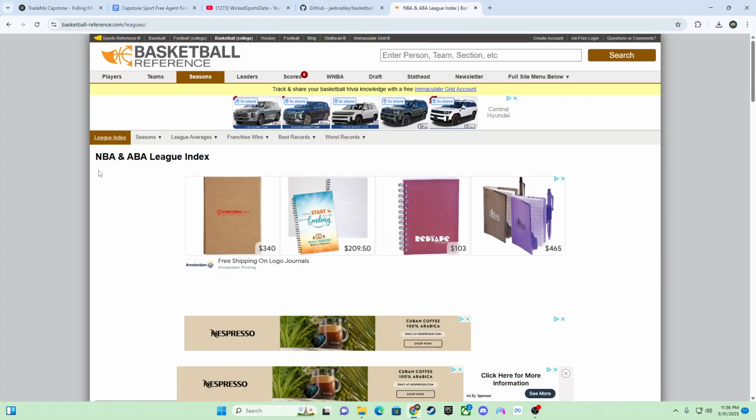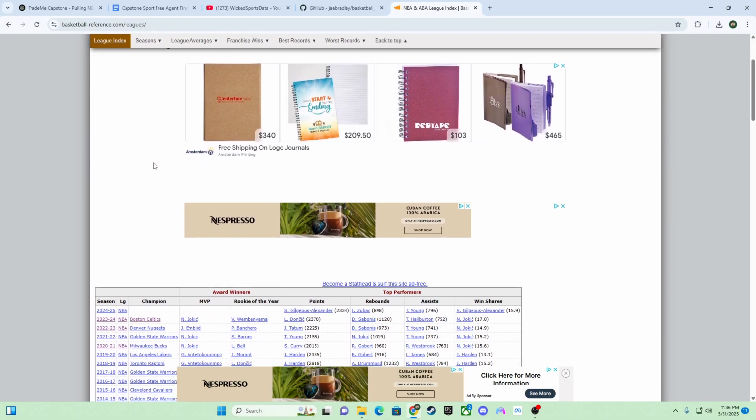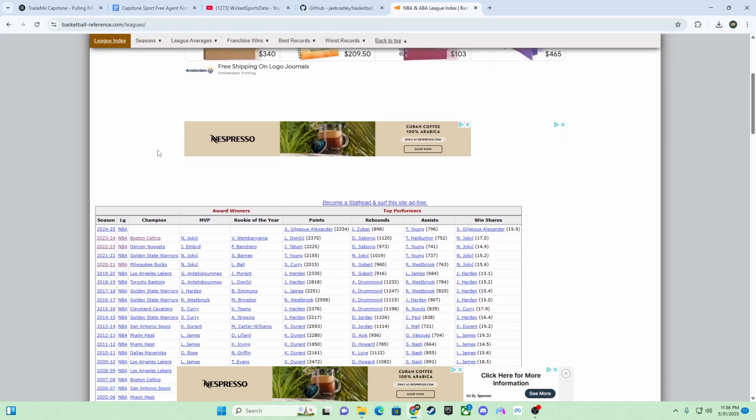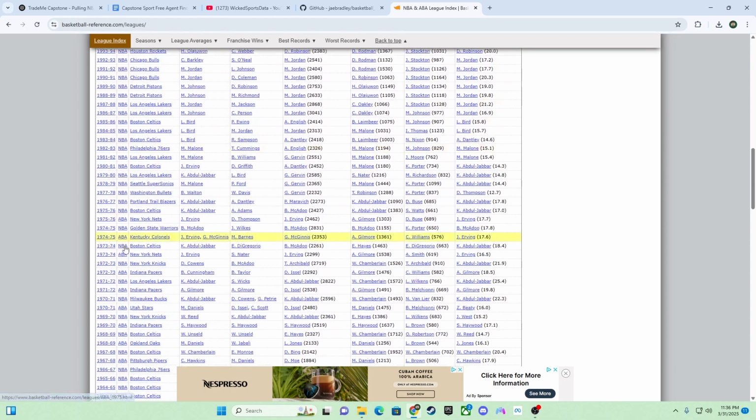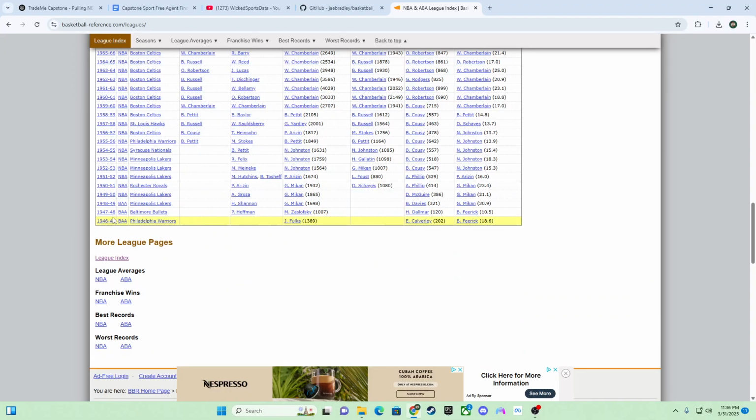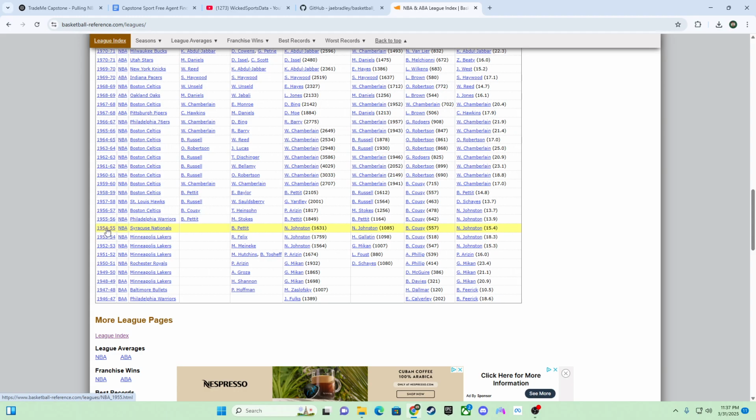The ABA was one of the other leagues before it merged with the NBA. For 2024, 2025, of course, it has the leaders of every stat, but there's no champion, MVP, or rookie of the year because the season is still going on. But you get the gist of it, it goes all the way back to 1946, 1947.